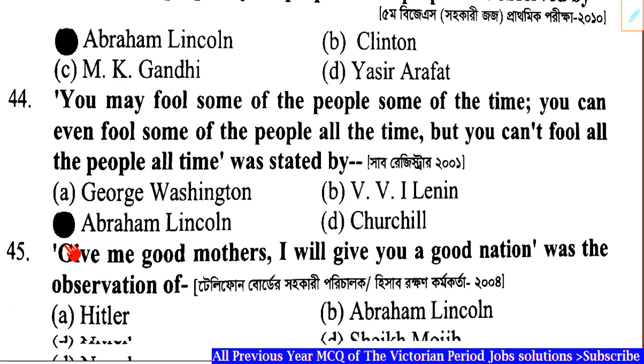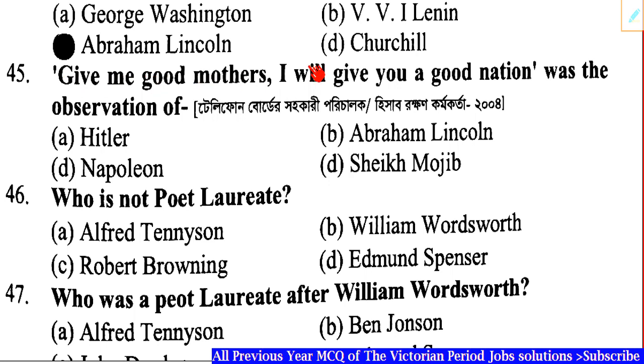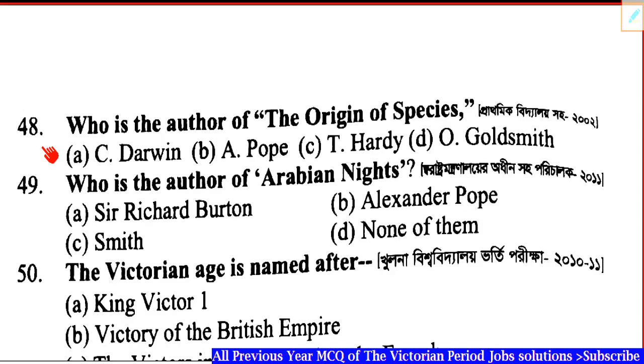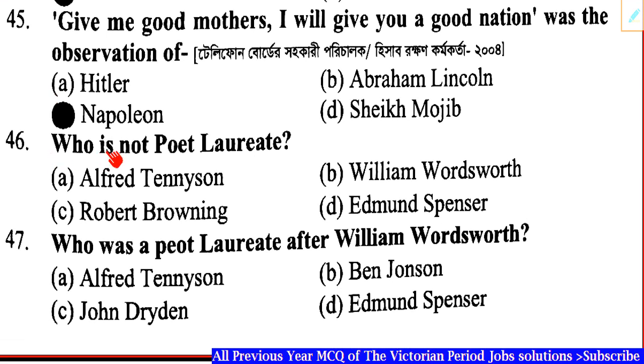Question number 45. Give me good mothers, I will give you a good nation, was the observation of dash. Correct answer: Option C, Napoleon. Question number 46. Who is not a poet laureate? Correct answer: Option C, Robert Browning.